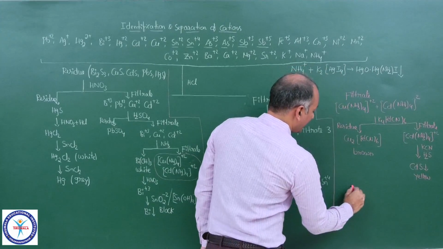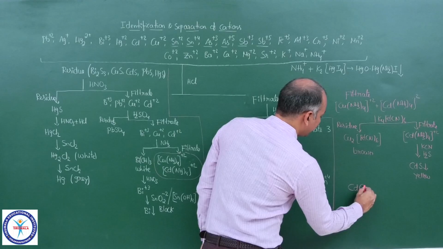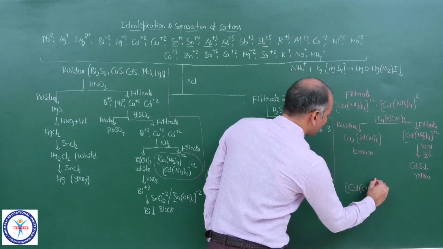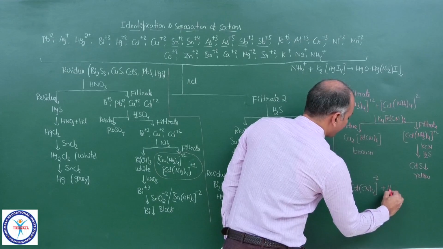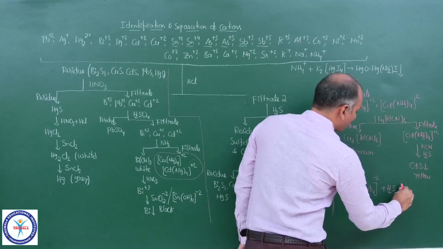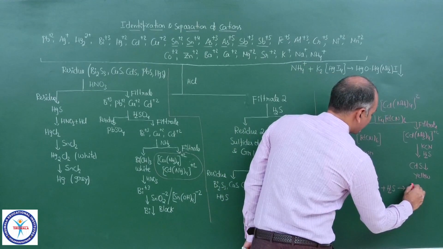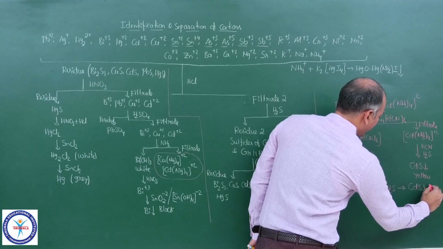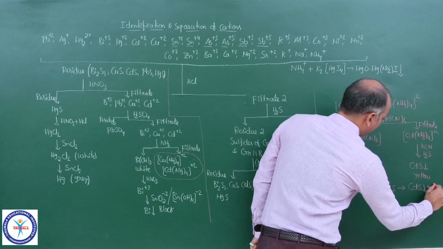If you remember, this complex can easily be broken. Cd(CN)4 2- can easily be broken by H2S. That complex is destroyed with the help of H2S. You will get CdS, yellow colored PPT, plus HCN.